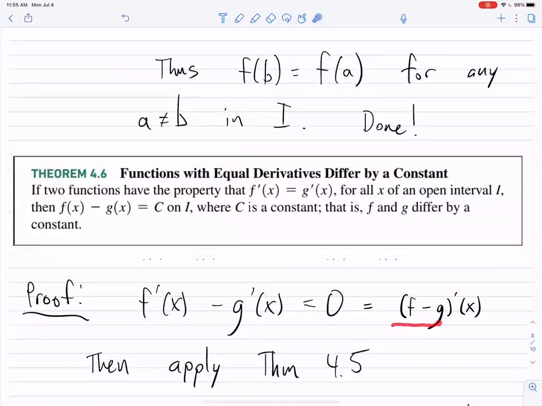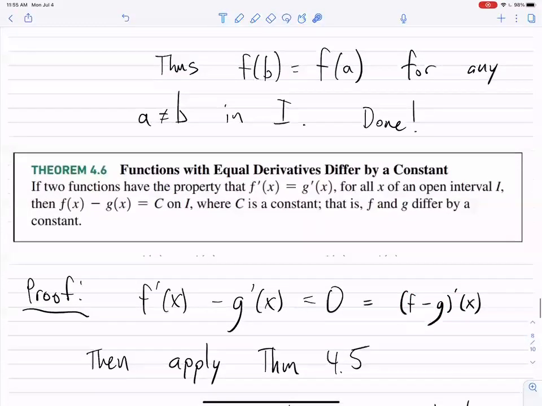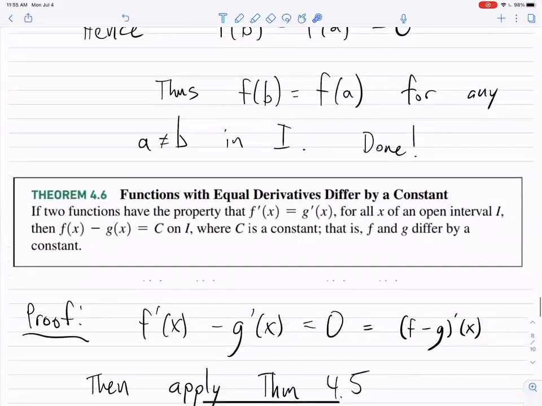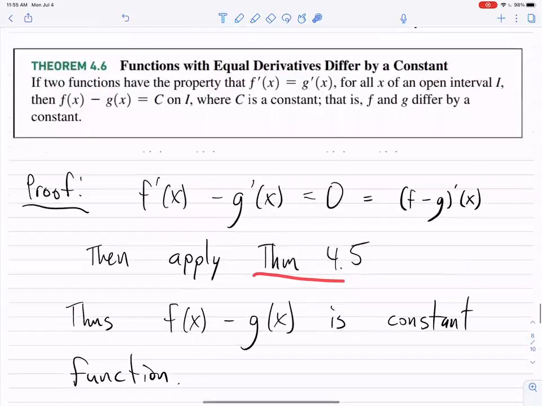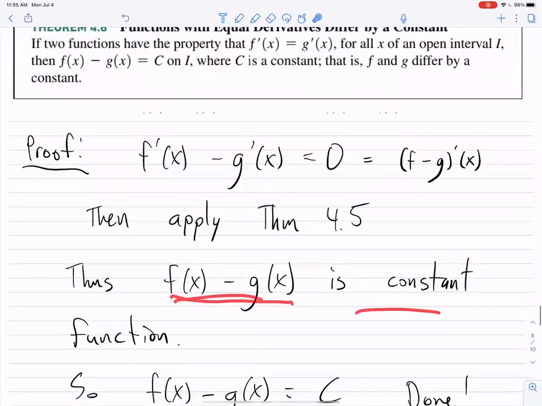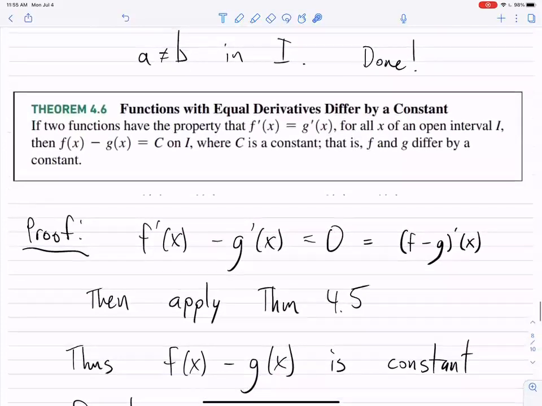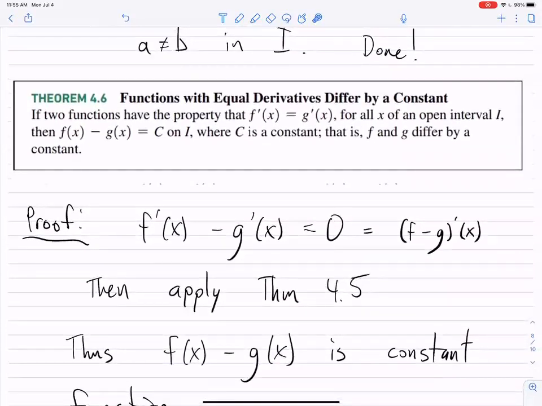And so this function, f minus g, has derivative 0 for all x. And so we can apply this theorem up here, right? The derivative is always 0. And so we apply theorem 4.5. And so that means f minus g of x is a constant function. But if this is a constant function, then that means they differ by a constant, and we're done. And so that's actually a really cool, important theorem too. It's a really quick, immediate consequence of the mean value theorem.